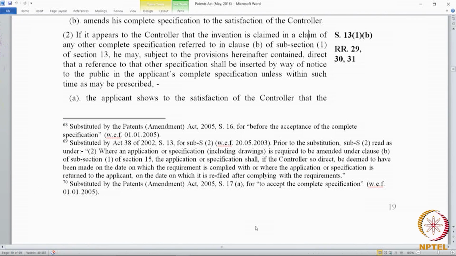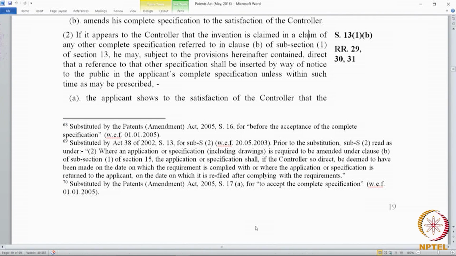So, there is a power for the controller to insert a reference, and it comes under section 13(1)(b), and the power is confined to cases where an application got published on the day on which I filed my application or soon afterwards. So, it only covers situations where the applicant could not have seen that prior art, because on the day he filed, it got published, or after he filed, it got published.